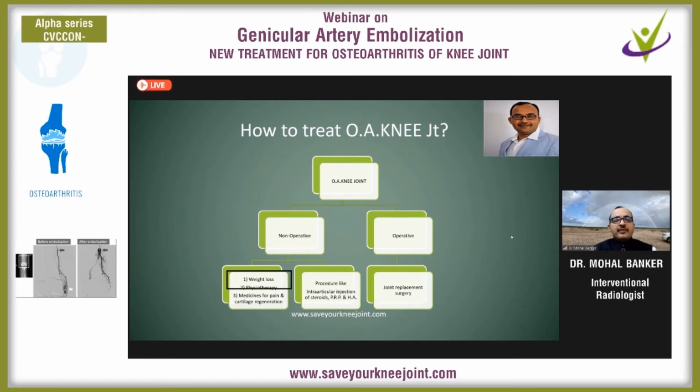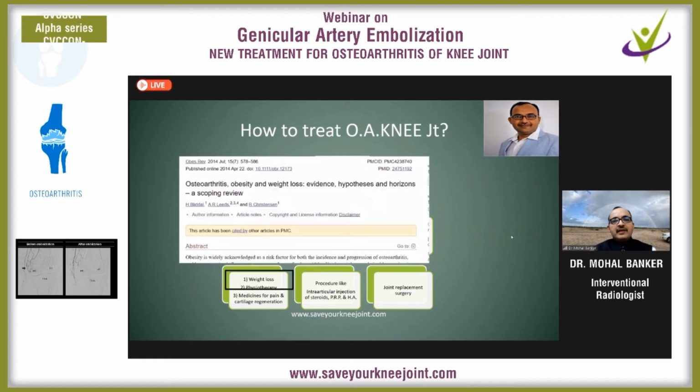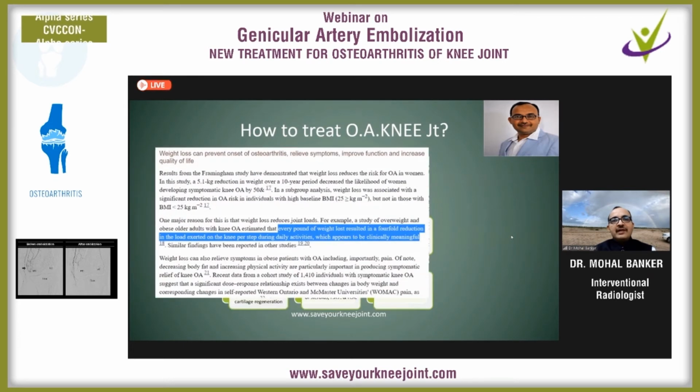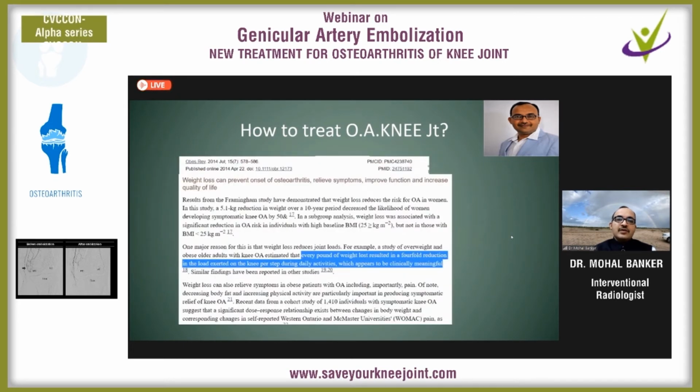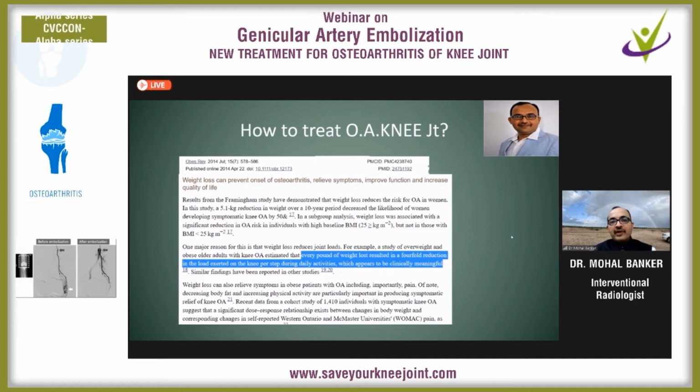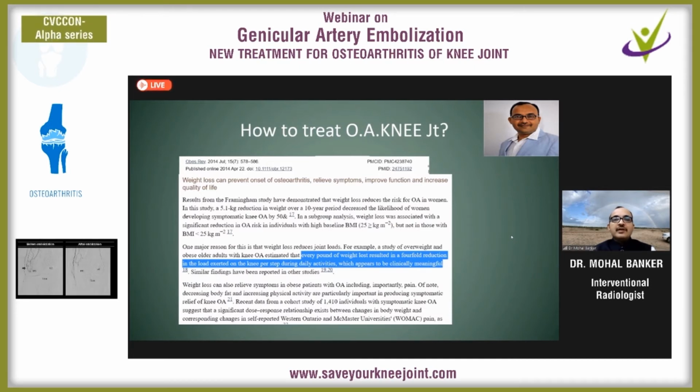In non-operative treatment, I give more weightage to weight loss. If you reduce weight by 1 kg, it is going to reduce the pressure on the knee joint four-fold. So by putting in an effort of 1x, we are getting a result of 4x. So obesity and weight reduction are very, very important in patients with osteoarthritis of the knee joint.